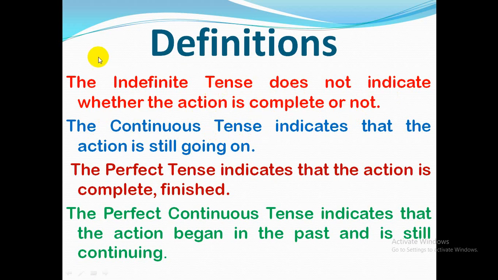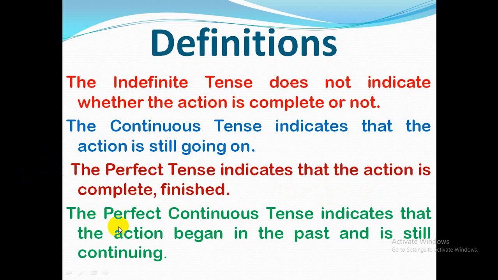But when you go to the continuous tense, it always indicates that the action is still going on. That means the action is continuing. It's not completed or something like that. It is being continued. So from the continuous tense you can understand this. From the perfect tense you can understand that the action is complete or finished. So it has already been done. It's not to do now. It has already been finished, a complete work.